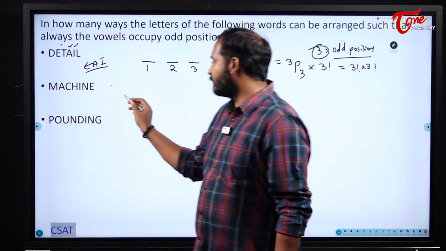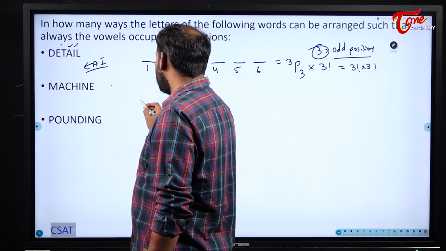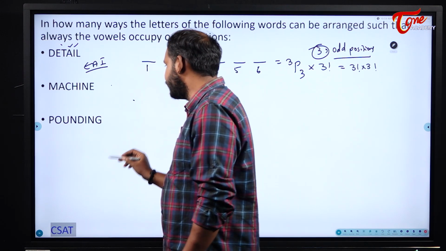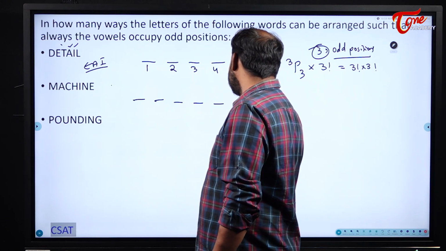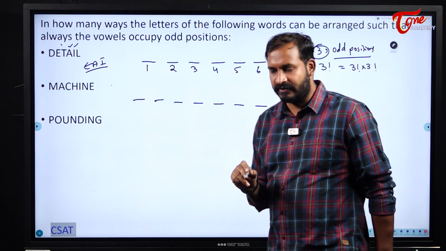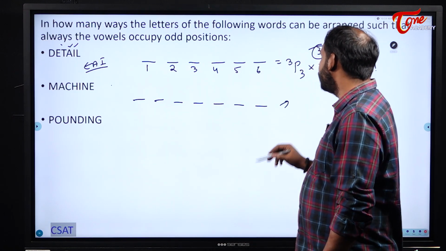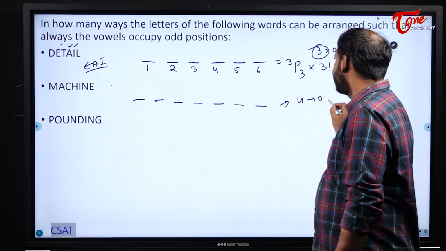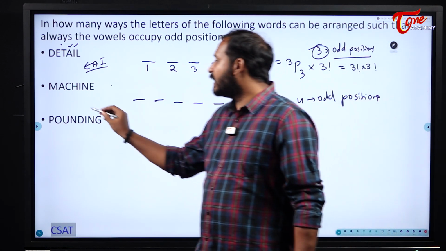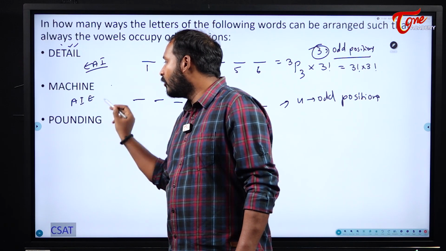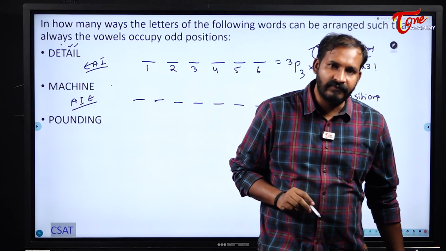Now, we will see the next one, machine. Okay. How many letter word is it? 7 letter word. So 1, 2, 3, 4, 5, 6, 7. 7 letters are there for me. So how many odd positions will I have? 4 odd positions. How many vowels do I have here? A, I, E. 3 vowels I have here.